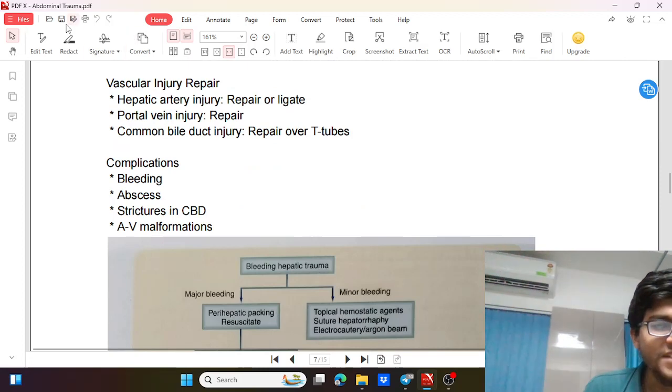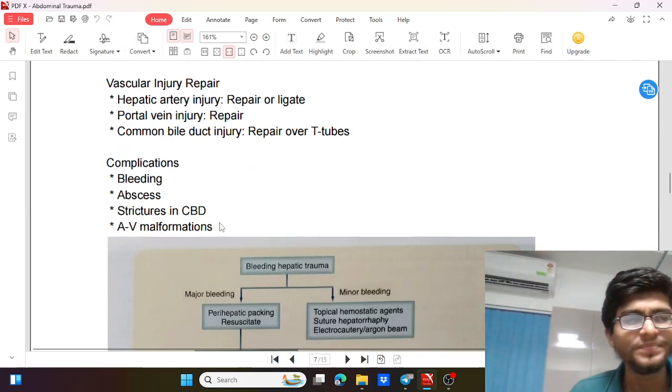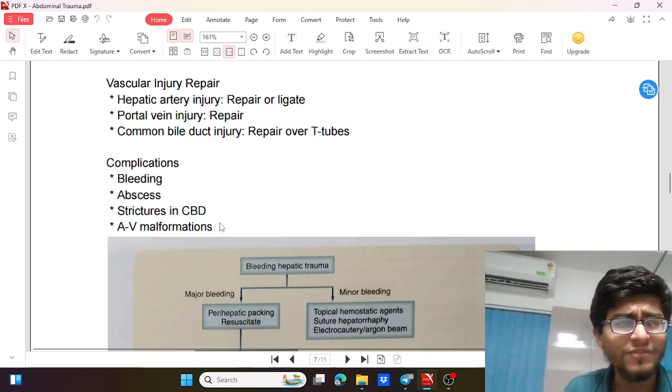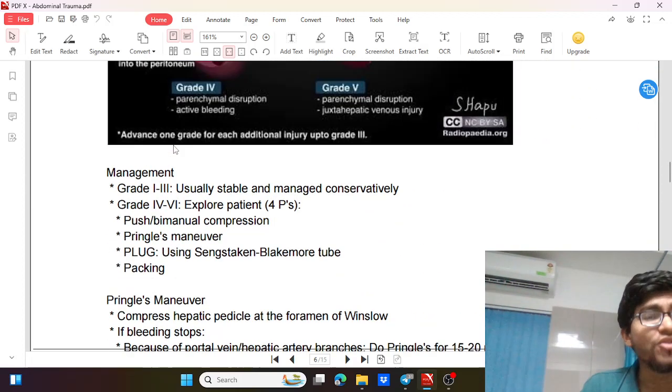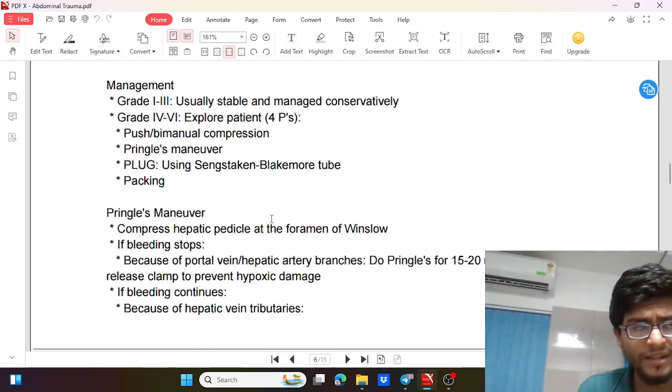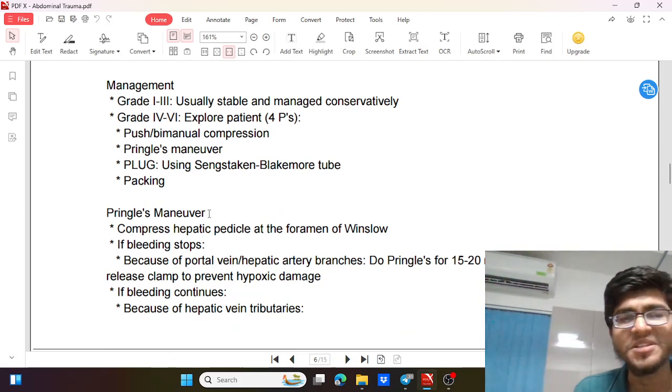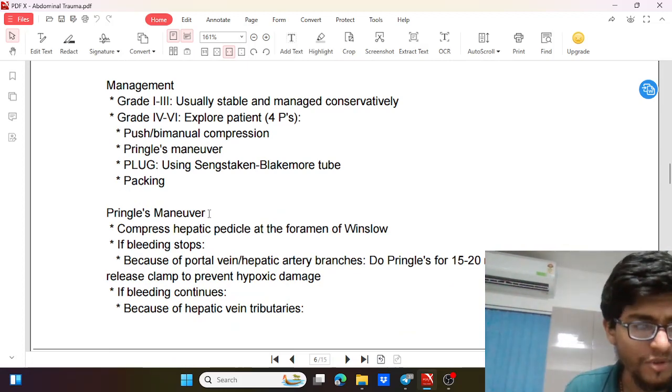Now coming to complications, what are the complications? So bleeding, abscess, stricture or AV malformation. So these are the complications. Also we can go ahead with angioembolization if it's a minor injury like grade 3 or grade 4 injury, depending on the scenario, situation and the hemodynamic stability and the availability of the apparatus for angioembolization, which is a specialized interventional radiological procedure.